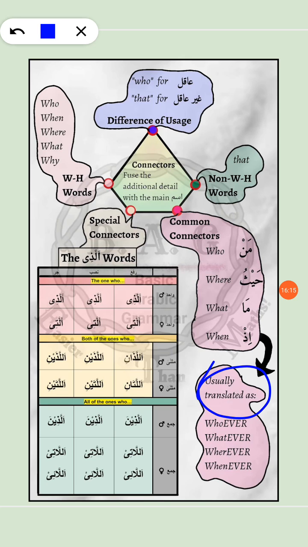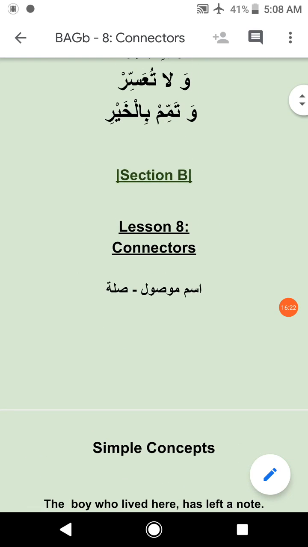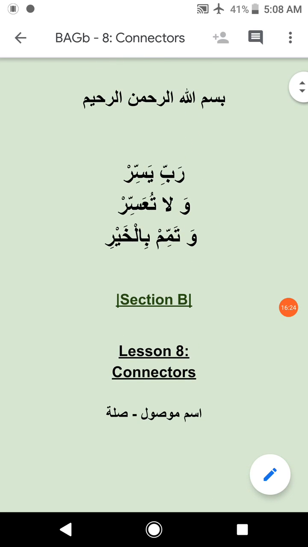I hope that these connectors are clear to you and that there isn't any confusion in it. But if you have any confusion, you can of course reach me and I'll try and simplify it further, inshallah.